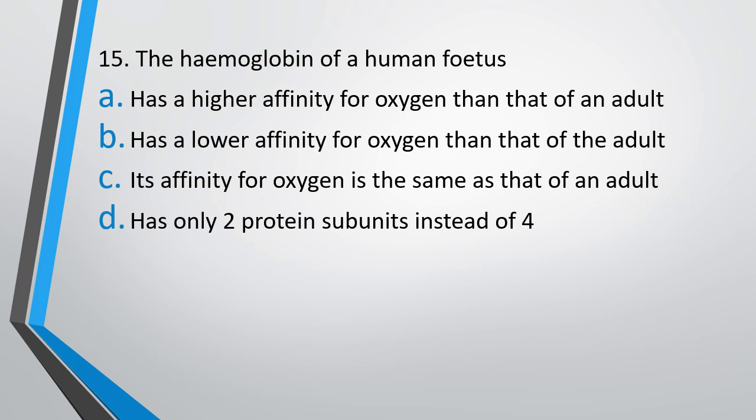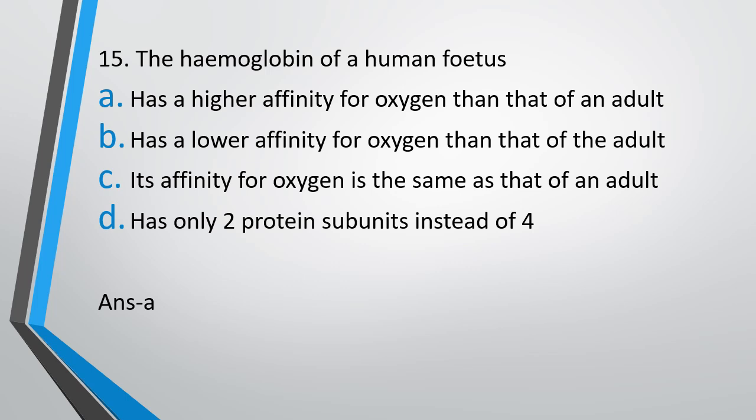Question number 15. The hemoglobin of human fetus: option A, has higher affinity for oxygen than an adult, has lower affinity for oxygen than an adult, its affinity for oxygen is same as that of an adult, has only 2 protein subunits instead of 4. The correct answer is option A, that is it has a higher affinity for oxygen than that of an adult, and it makes sense because it needs to derive oxygen from mother's hemoglobin, right?